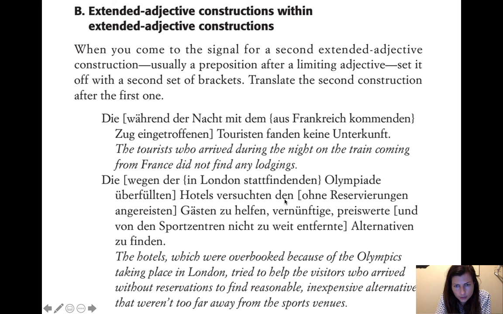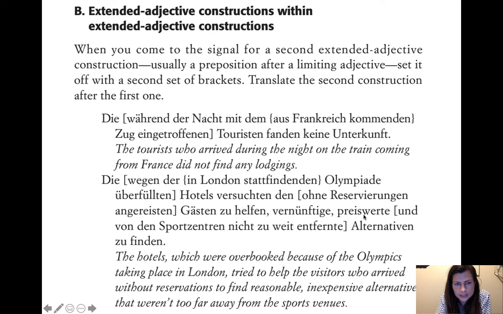And then we have another one, den Gästen zu helfen, to help the guests. And then what about these guests? Let's describe them. Ohne Reservierungen angereisten. These guests arrived. They arrived without reservations. So they tried to help the visitors who arrived without reservations.